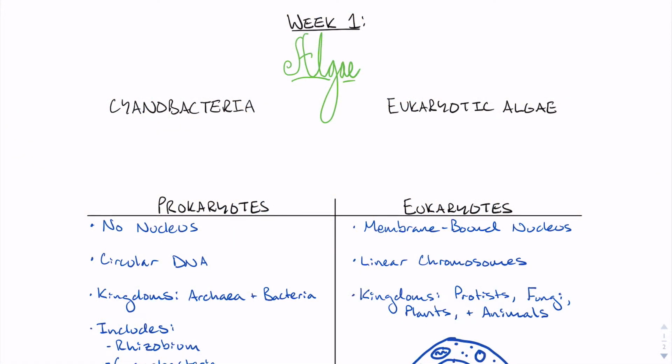Welcome to week 1 of Plants and Fungi. This week we'll be focusing on two types of algae, cyanobacteria or blue-green algae and eukaryotic algae. First off, we need to distinguish between the organisms we call prokaryotes and those that we call eukaryotes.